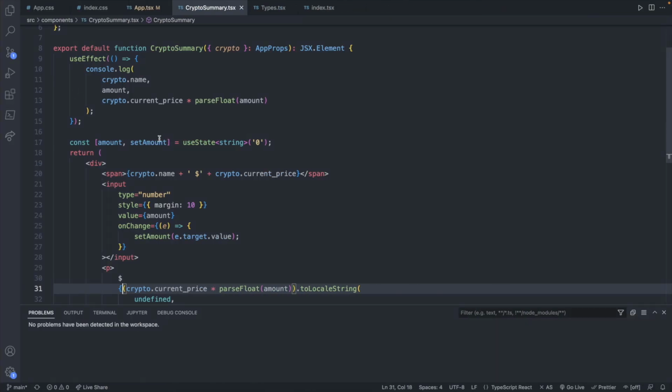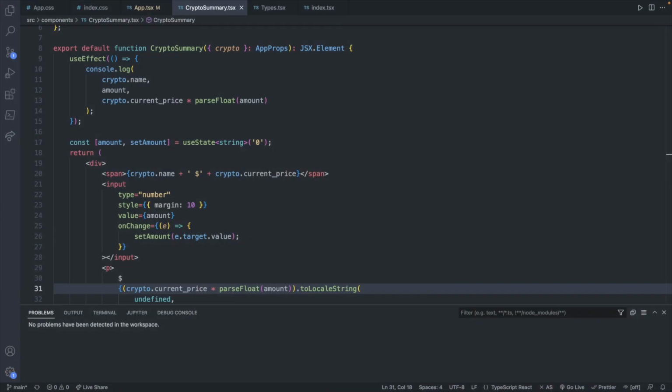Now, I set this to type string, and I've had this massive internal debate. The question is, should you parse the data immediately and store it as a number, or should you store it as a string and then parse it whenever you want to use it as a number? Right now we are storing it immediately as a string, and then anytime we want to do some math operation on it, we parse it to a number. I thought that was the way I wanted to do it in the previous episode, but since then, I've changed my mind because I'm indecisive here.